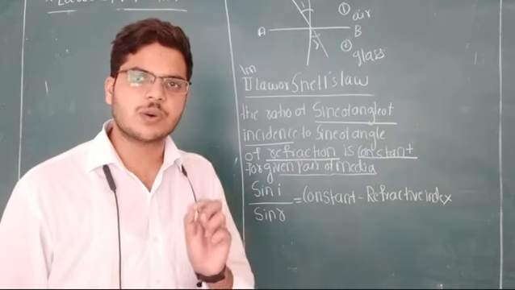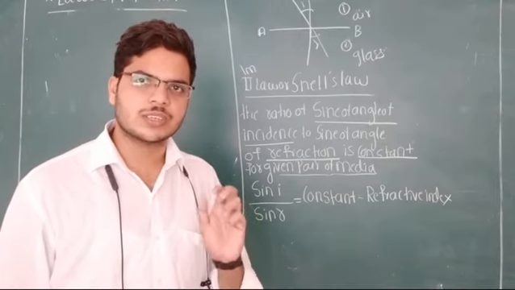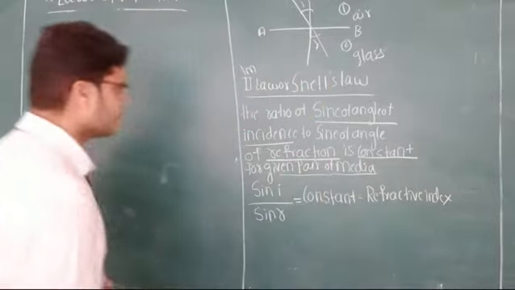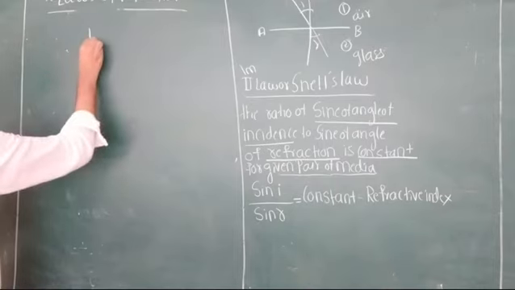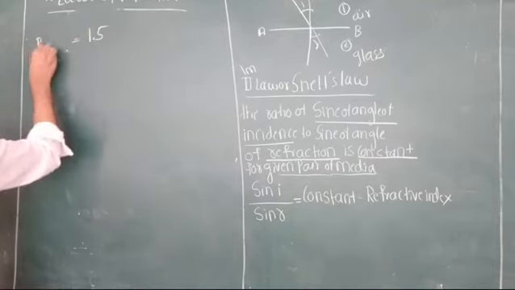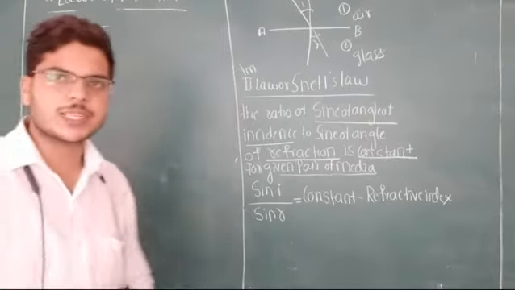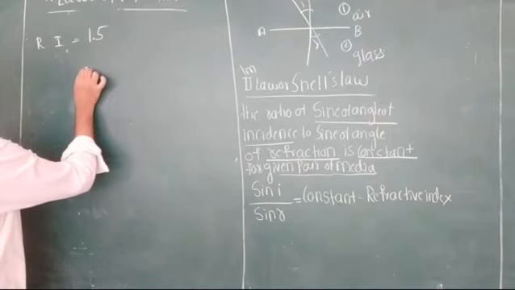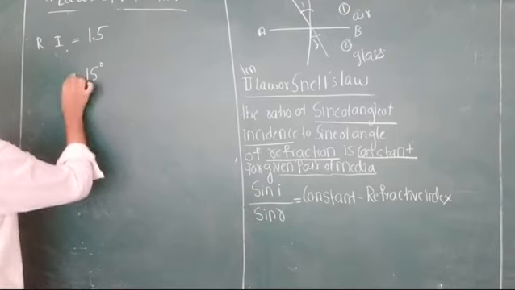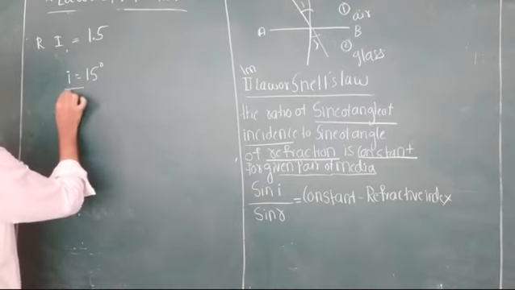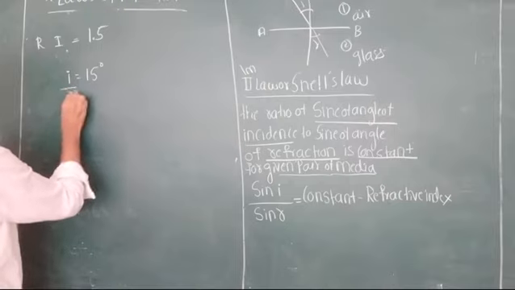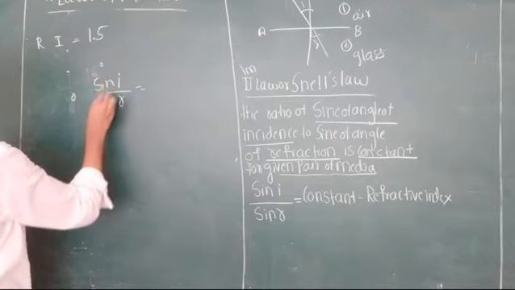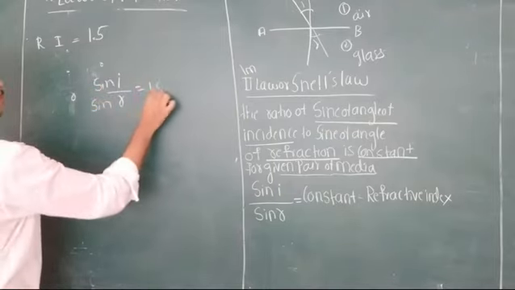For glass, it is constant. For water, it is constant. For example, in this particular example, the constant value of sin I by sin R is 1.5. Refractive index is equal to 1.5. Imagine that the refractive index is 1.5. If the angle of incidence is equal to 15 degree, sin I by sin R is equal to 1.5.